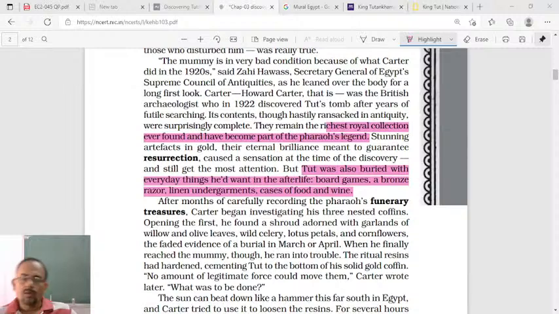Everything was buried along with the dead body, so that in their next birth they would be able to use those objects. So that was a presumption, a belief.